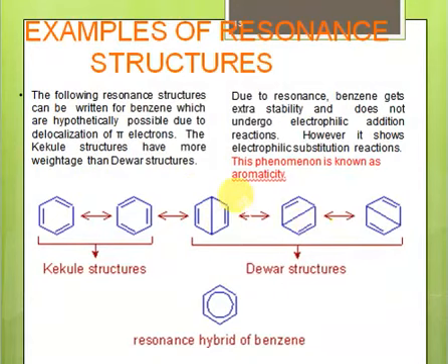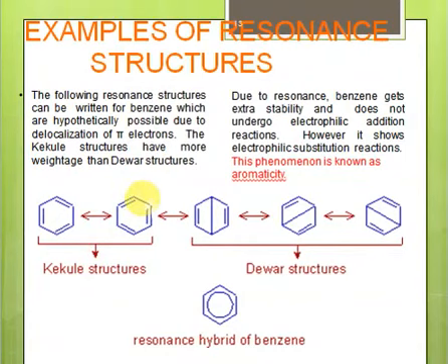Similarly, these are three different structures. These are also contributing structures for benzene, and that indicates that there's a bond between here, and a bond between here, and a bond between here. Why? Because the distance between this carbon and this carbon, similarly these two diagonal carbons, is less than in the normal cyclohexane system.